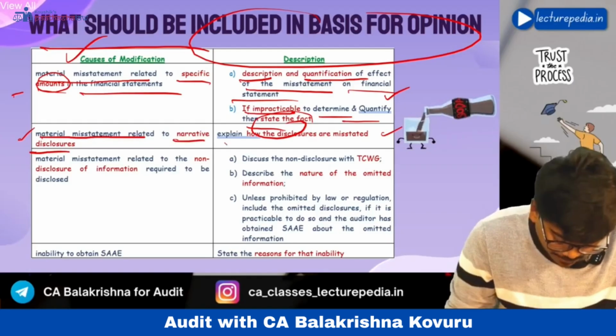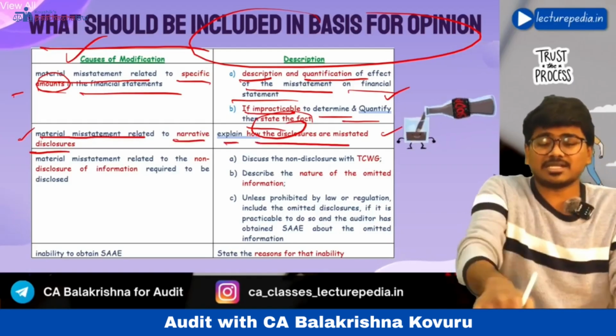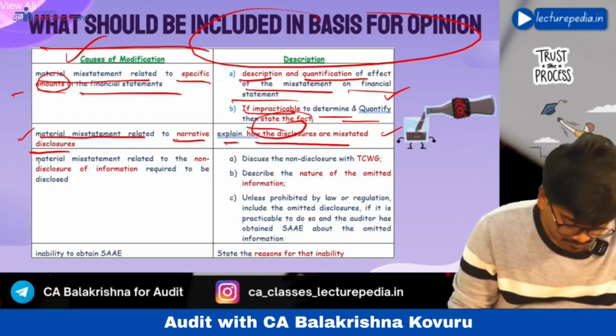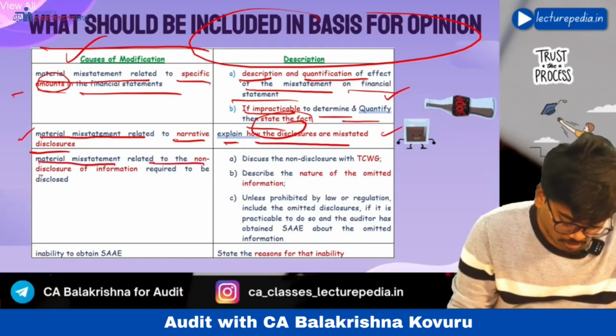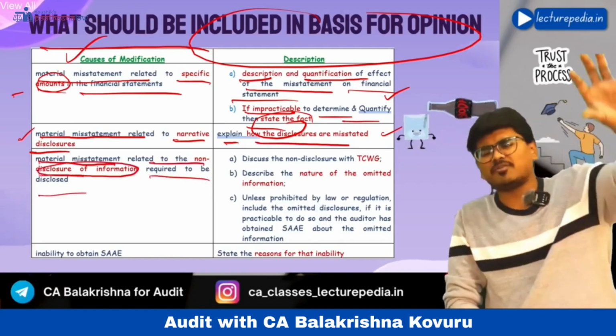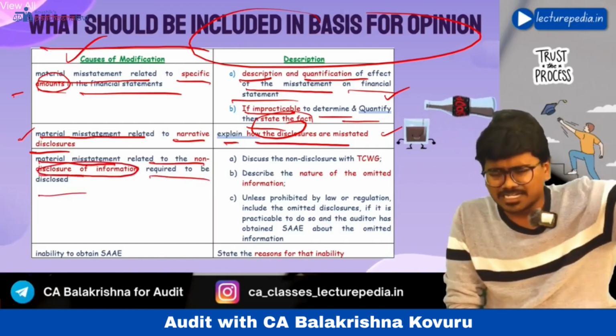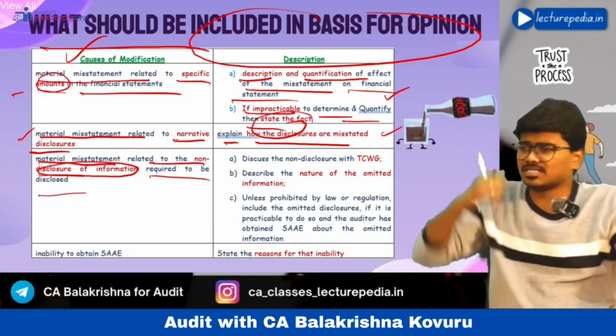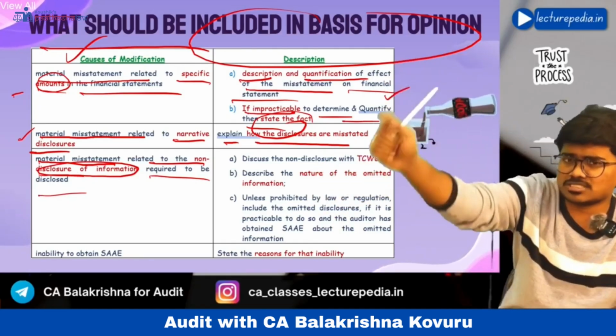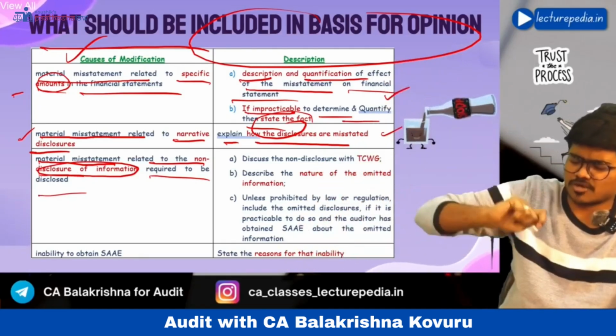Next, if you are giving a modified opinion because of material misstatement related to narrative disclosures, then you have to explain how the disclosures are misstated. Next, if material misstatement is related to non-disclosure of information required to be disclosed, the applicable financial reporting framework asks to disclose a particular item or disclosure, but in the financial statements such a disclosure is not there. Because of that, you are giving a modified opinion.